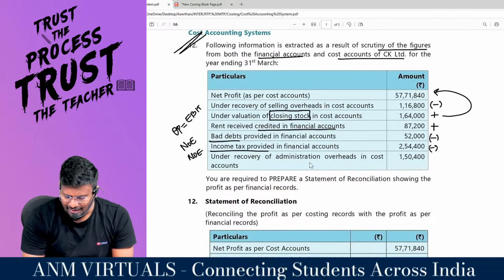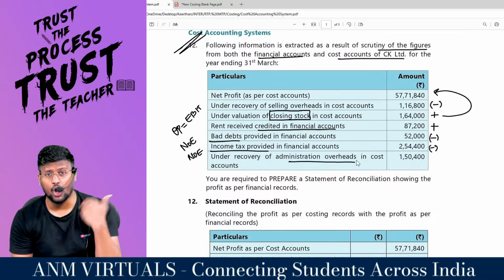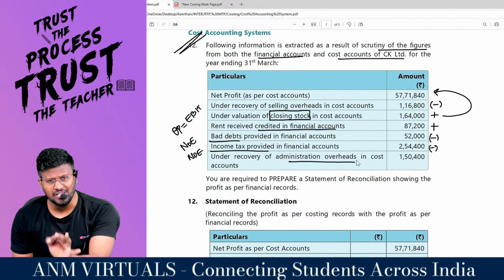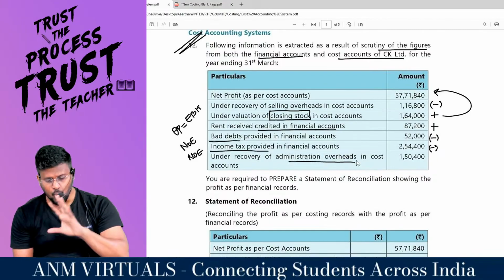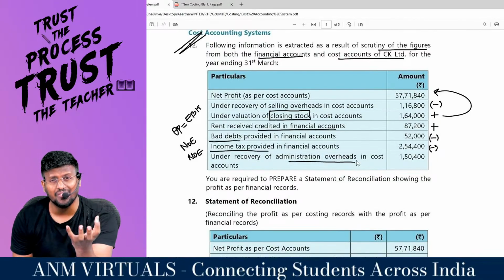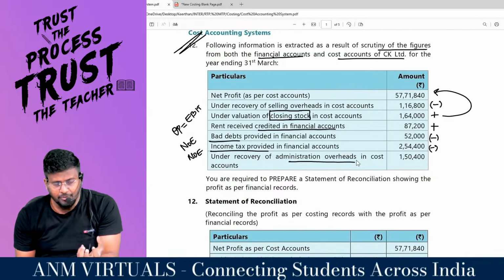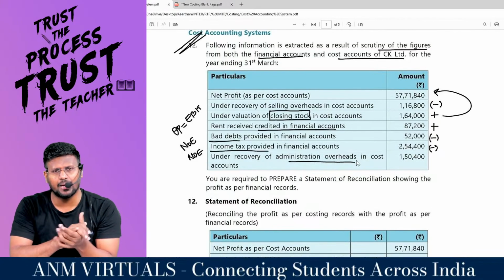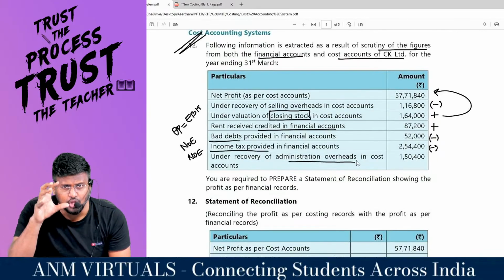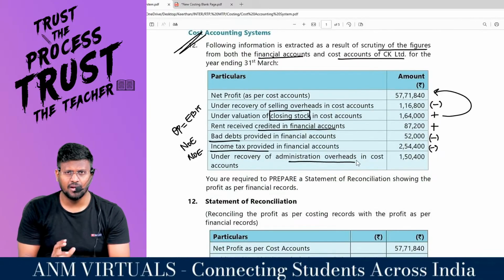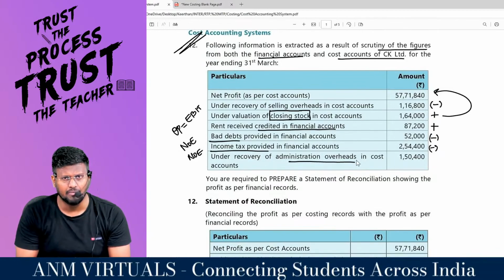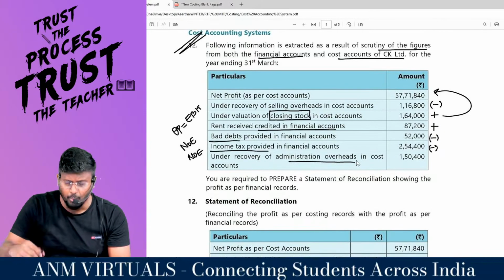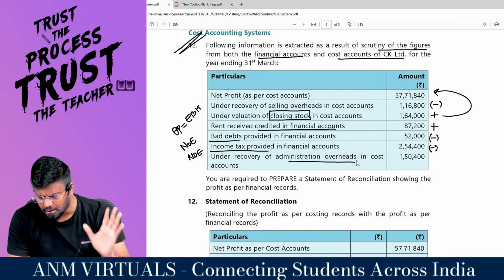Again, under recovery of administration overhead in cost accounts. I already explained what under recovery means. In accounts, we will record whatever expenses we have actually incurred, whereas in costing, we will record whatever has been absorbed. If that absorbed amount is less than the incurred amount, we call such a situation under absorption. Because of under absorbing the overhead, generally overhead means expenses, the expense as per costing will automatically be less and profit as per costing will be more. Profit should not be more, so I have to reduce it.